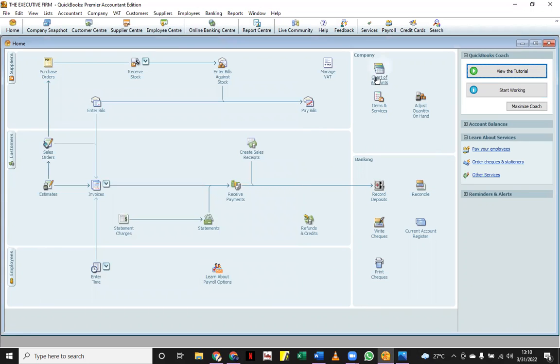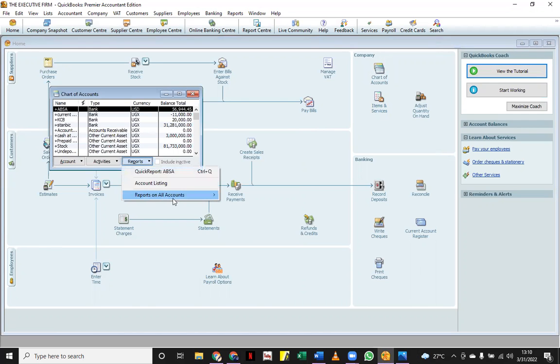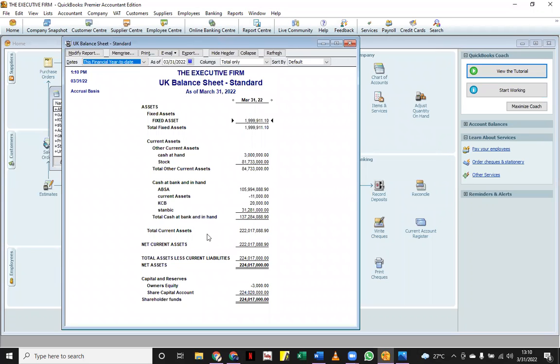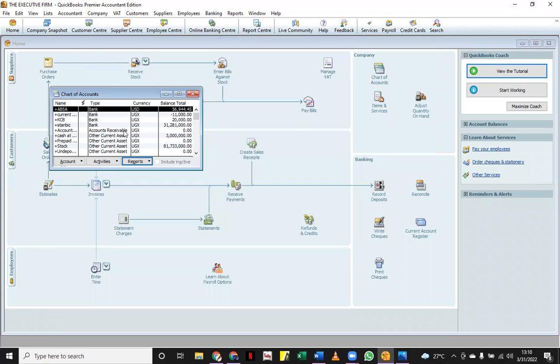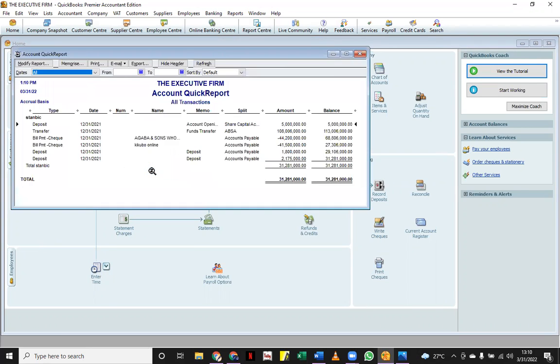And once you do that, you can see when we come back to our reports that the accounts payable negative that we had is all gone. Why? Because this gentleman has paid back. And when you come to Stanbic Bank on the quick reports, you're going to see that Chikubo has put the amount here, the deposit of 2,175,000.